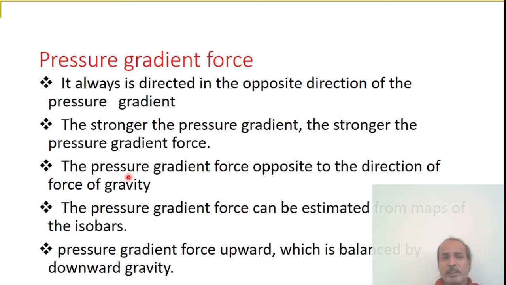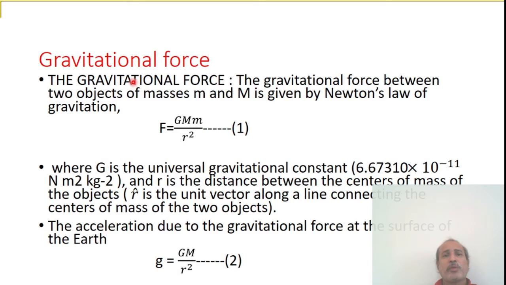Next, the pressure gradient force is opposite to the direction of the force of gravity. PGF, the pressure gradient force, is always opposite to gravity. Next, the pressure gradient force can be estimated from maps of the isobars. The pressure gradient force acts upward, which is balanced by downward gravity. You know that.